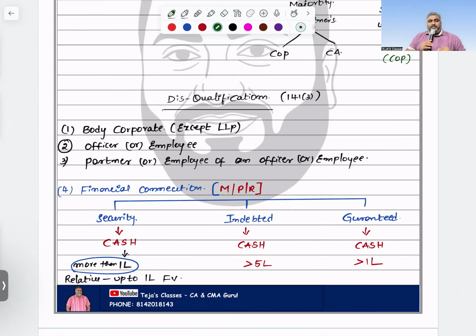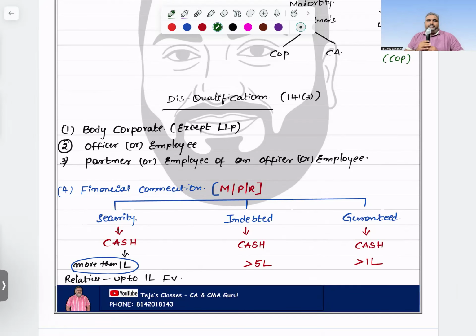Next one, partner. You are a partner or employee of an officer or employee of the company. Who is your partner? If you are an employee of the company, you are disqualified. If your partner is acting as an officer or employee of that company also, you are disqualified. Why?